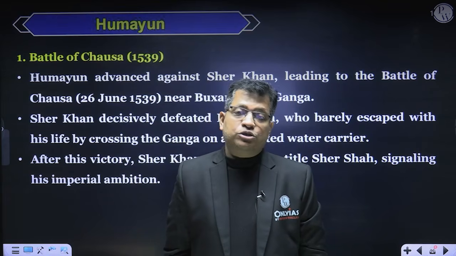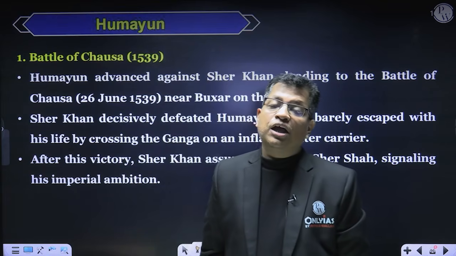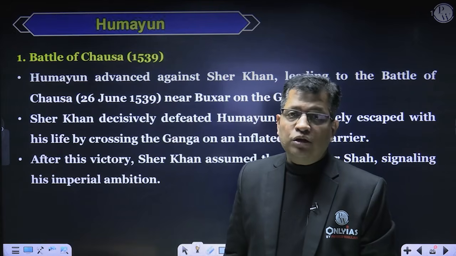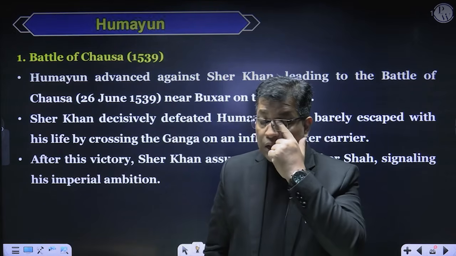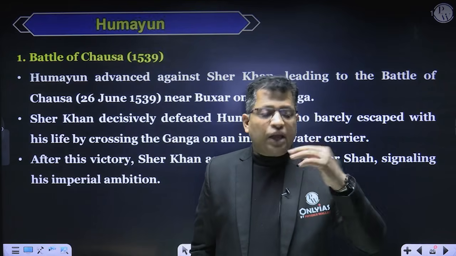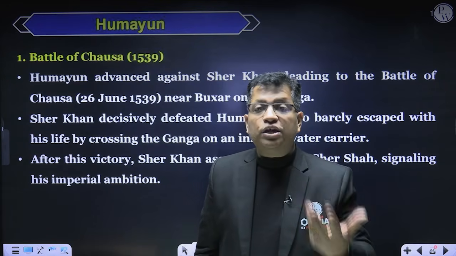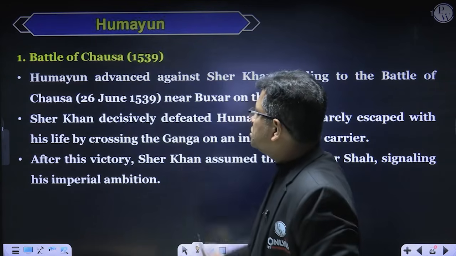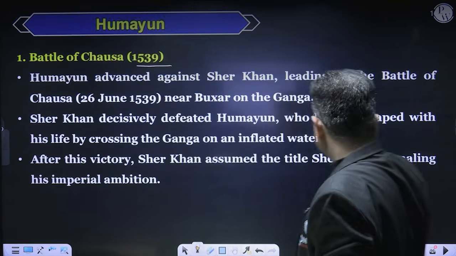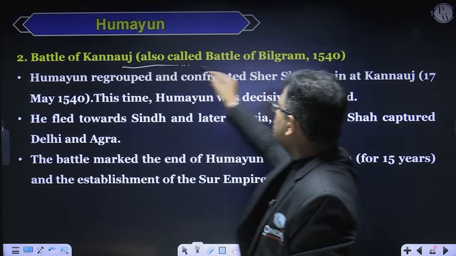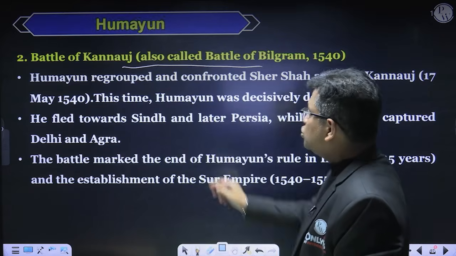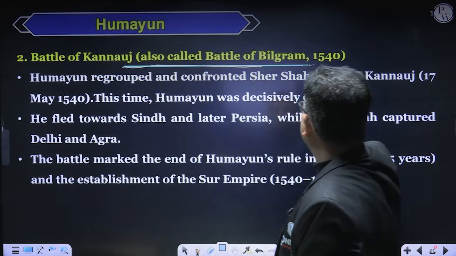And after the Battles of Machiwara and Sirhind in May and June 1555, he regained control over Delhi, right? So the Battle of Chausa was fought in 1539 with Sher Khan, and then there was the Battle of Kannauj, also known as the Battle of Bilgrami, in 1540, right?